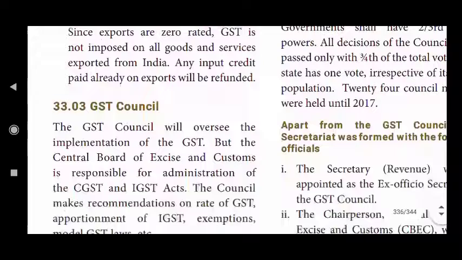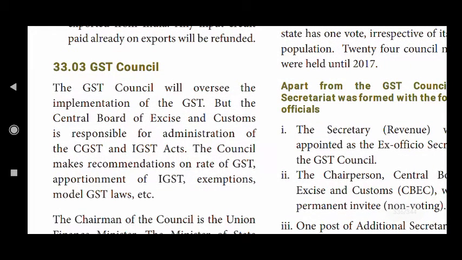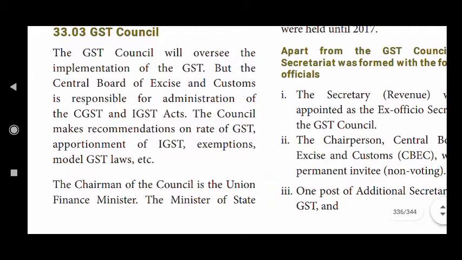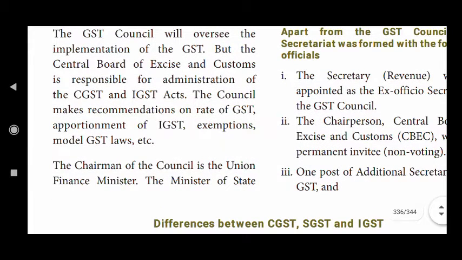Okay, next we are going to see about the GST Council. What is the meaning of GST Council and who are all included in this GST Council? The GST Council will oversee the implementation of the GST, but the Central Board of Excise and Customs is responsible for administration of the CGST as well as the IGST Act. The Council makes recommendations on rate of GST, apportionment of IGST, exemptions, model GST laws, etc.